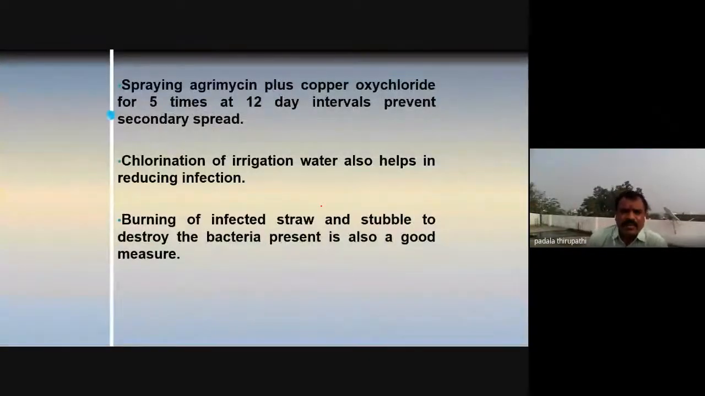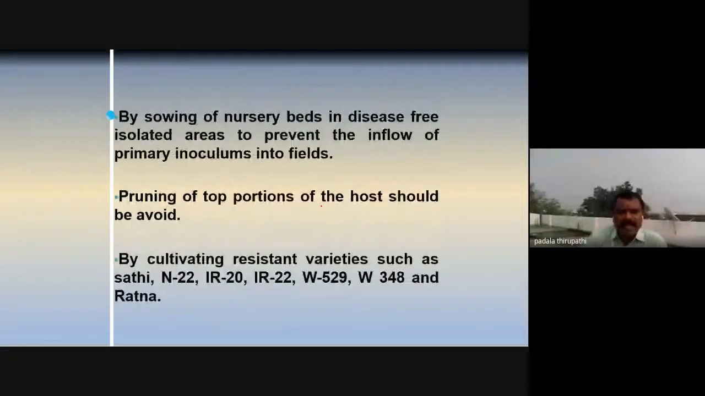And spraying agrimycin plus copper oxychloride 5 times at 12-day intervals prevents secondary spread, and chlorination of irrigation water also helps in reducing infection. Burning of infected straw and stubble to destroy the bacteria present is also a good control measure. And sowing nursery beds in disease-free isolated areas prevents the inflow of primary inoculum into fields,